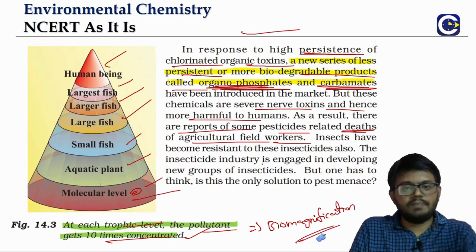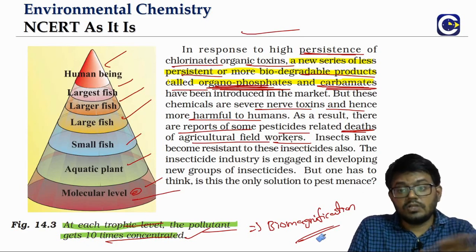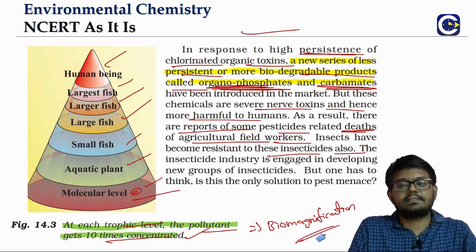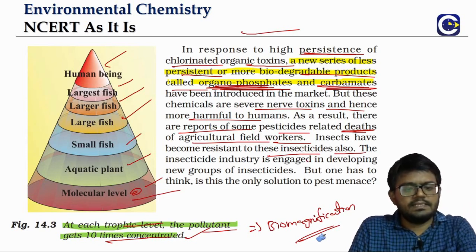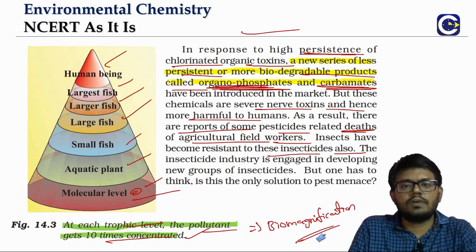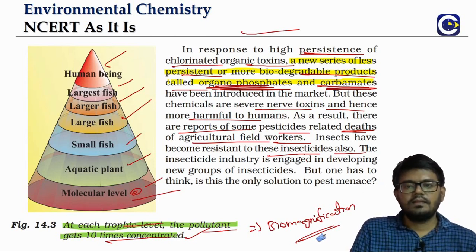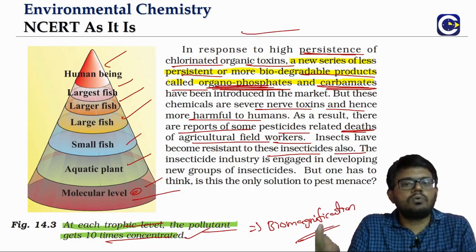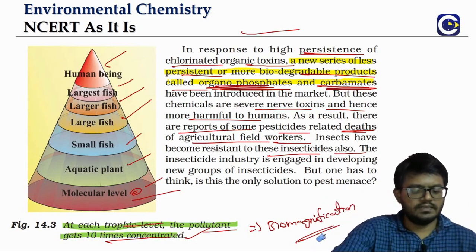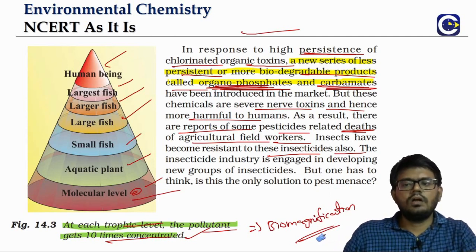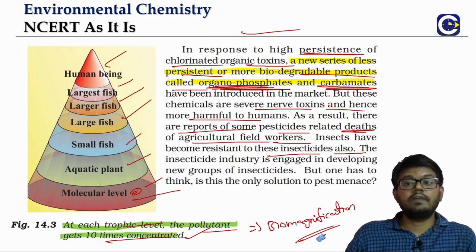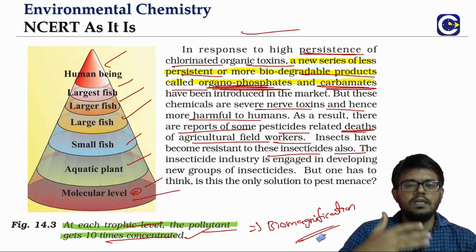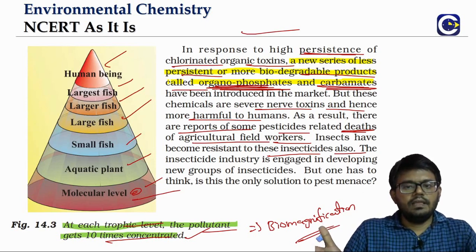So just like we have the pests, insects also will become resistant to insecticides. So once an insecticide is ineffective, people will start looking for an alternative. And if this goes on, there will be no end to it, because as they have seen DDT is ineffective, they have come to organophosphates and carbamates. Now we see that there are even more lethal issues with that. They are going for another variety of pesticides. So if this process continues, it will never be ending.